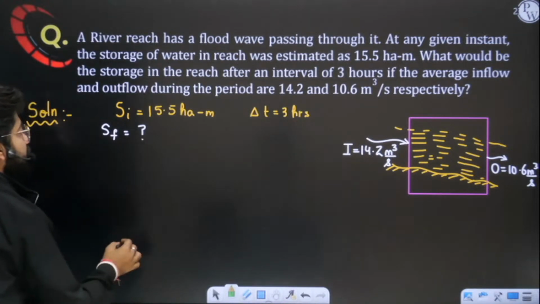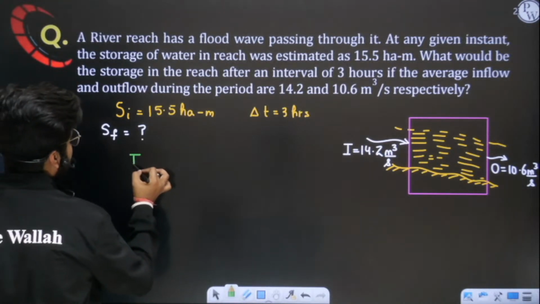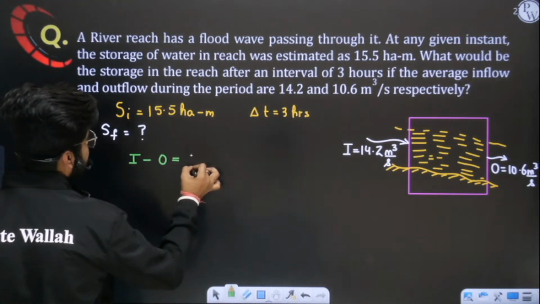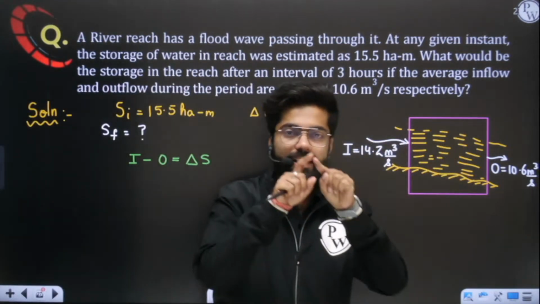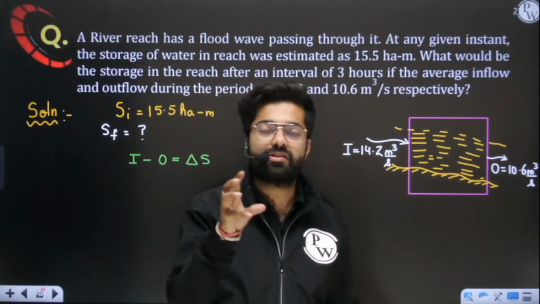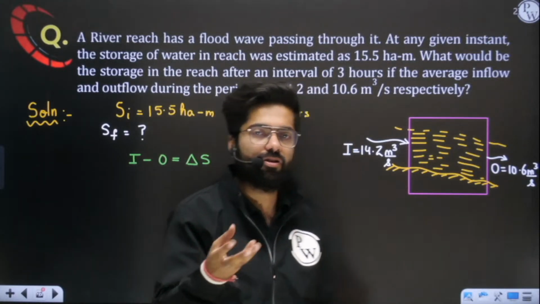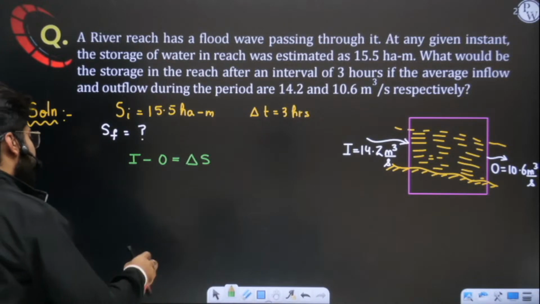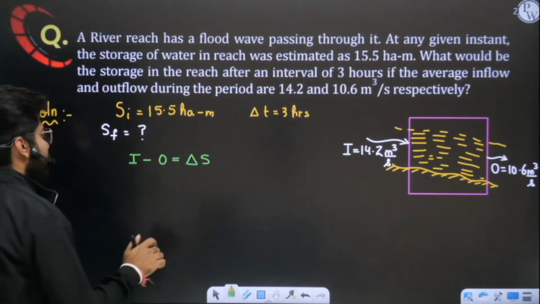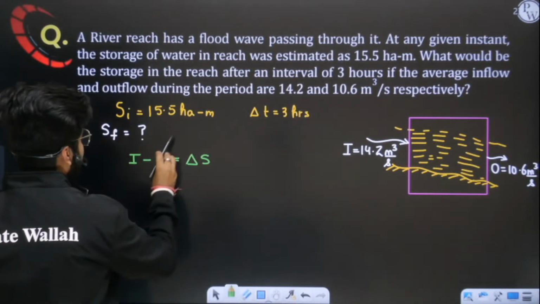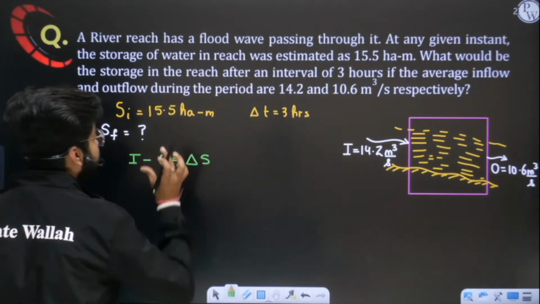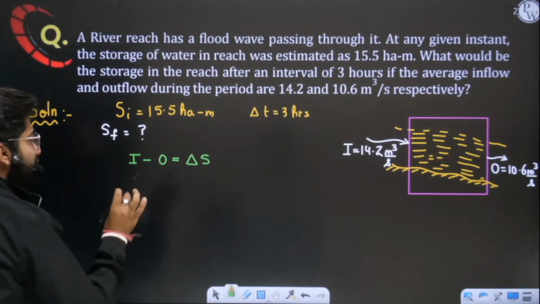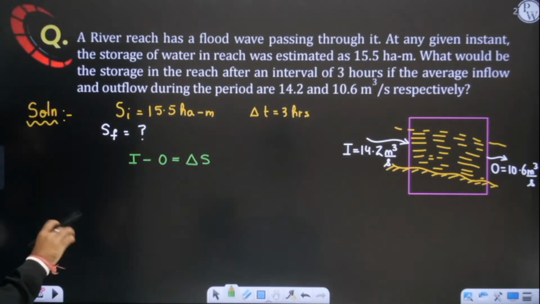If you want to solve such type of questions, you have to simply apply the water budget equation in this portion. So in this river reach system, I will apply the water budget equation, or continuity equation, or you can call it the water budget hydrological equation, any equation you like. See, inflow minus outflow equals delta S. All these things are in terms of volume. Yes or no? Understood, sir?